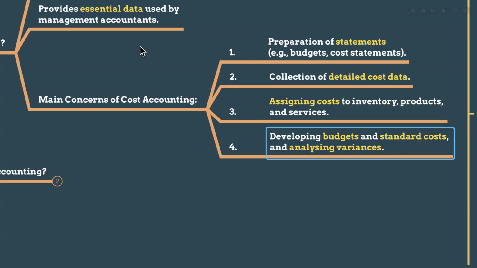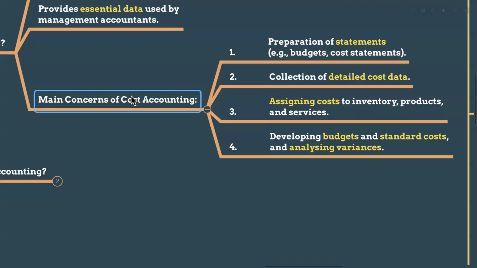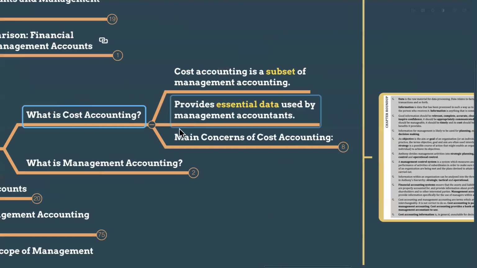Did you understand what I'm trying to convey? Preparing the budget is also management accounting. Preparing a cost statement is also management accounting. Collection of detailed costs, assigning cost, inventory valuation, pricing of products, developing budgets, standard costing, variance analysis are also management accounting. But very specifically, these are a subset of management accounting, the branch of management accounting that is specifically for cost accounting, right? So I hope you understood this.